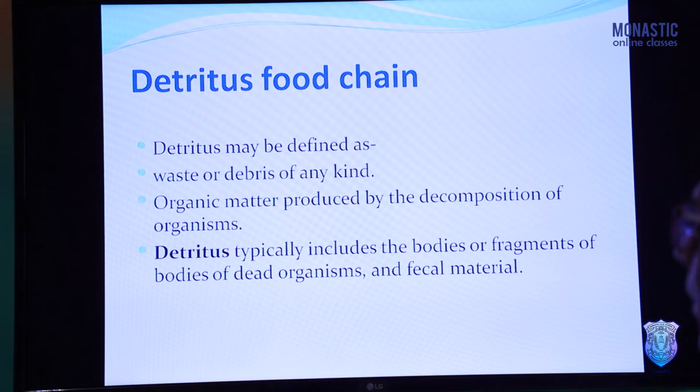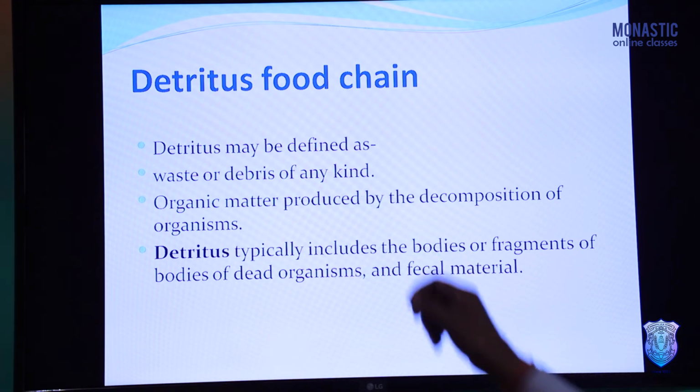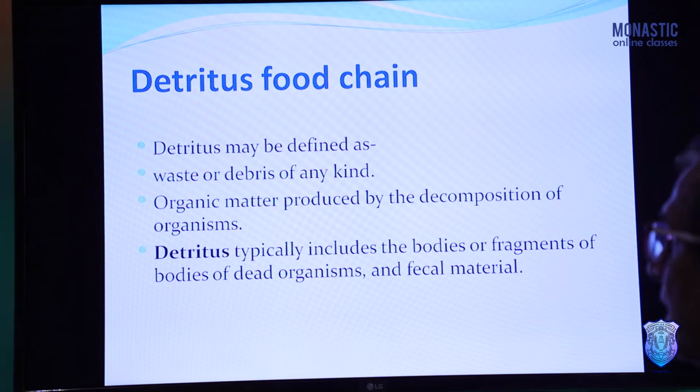Now another type of food chain is the detritus food chain. It is a new word, detritus. Detritus may be defined as waste or debris of any kind. Debris means wastage. When we make vegetables in our home, the wastage comes from them. So these debris are also known as detritus. So waste or debris of any kind is known as detritus.